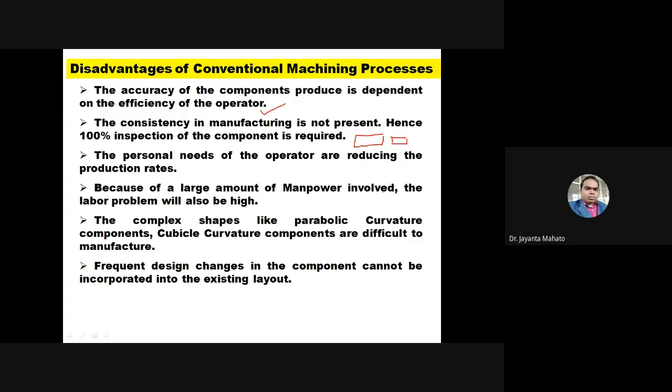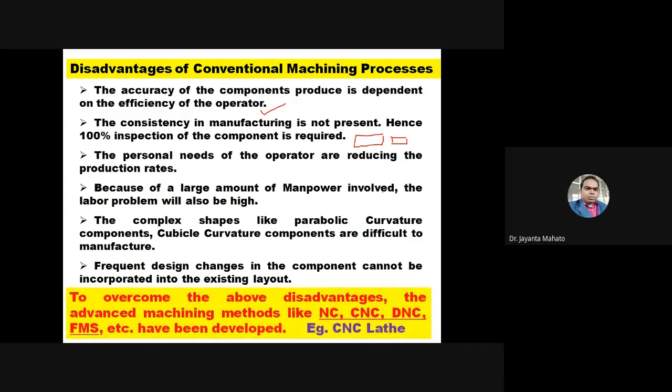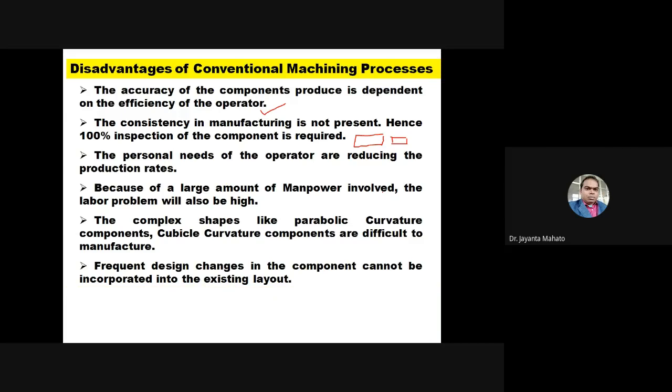The complex shapes like parabolic curvature components, cubic curvature components, means producing a curvature on the surface is difficult. And suppose this is a sheet metal.